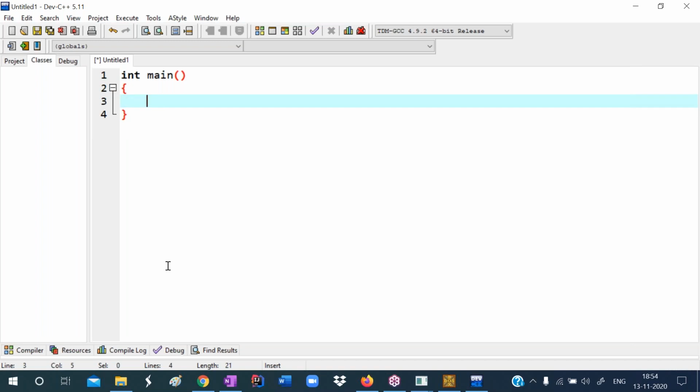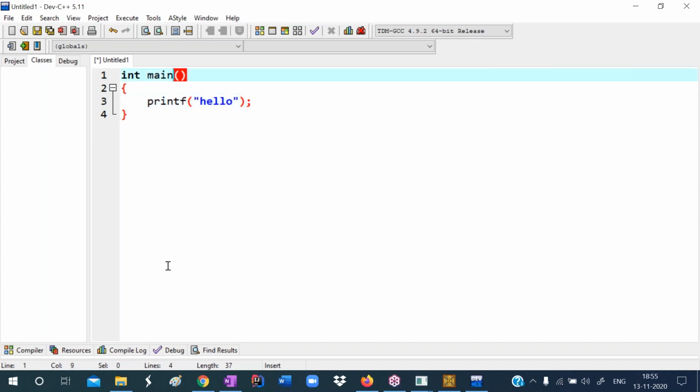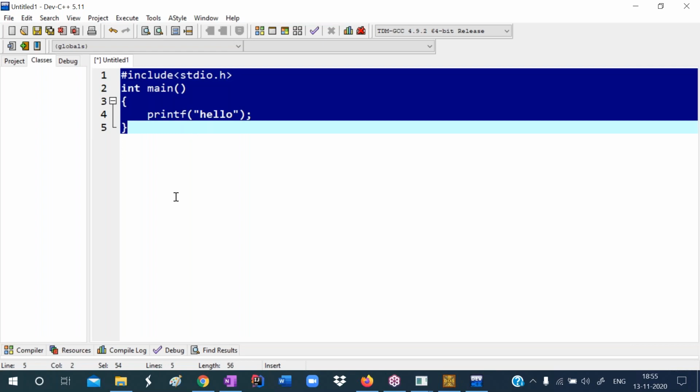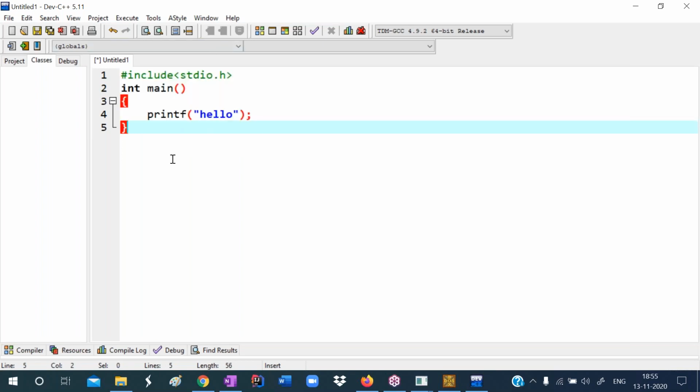Now I'm writing like this: printf hello. Just now we have seen that hello prints hello on the output screen. This printf function is included in which header file? The stdio header file. So here write hash include stdio.h. The stdio header file contains 300-plus lines of code that will be attached here, so with these 4 lines, nearly 313 or 314 lines of code. I want to compile and run now, so I'm directly pressing F11.